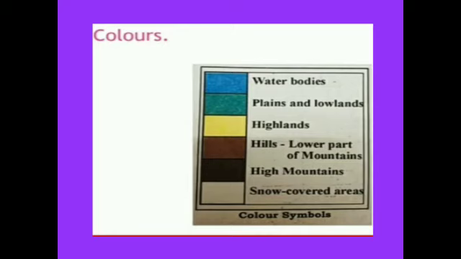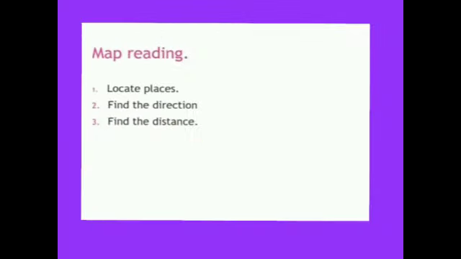Besides, different colors are used for political maps also to show the different political divisions. Not only in the physical map, even in the political maps different colors are used. And different line symbols with different colors are also drawn on the map to show the roadways, railways and airways. Black lines are used for boundaries and red for roads. So these are the geographical symbols. This is a very important thing.